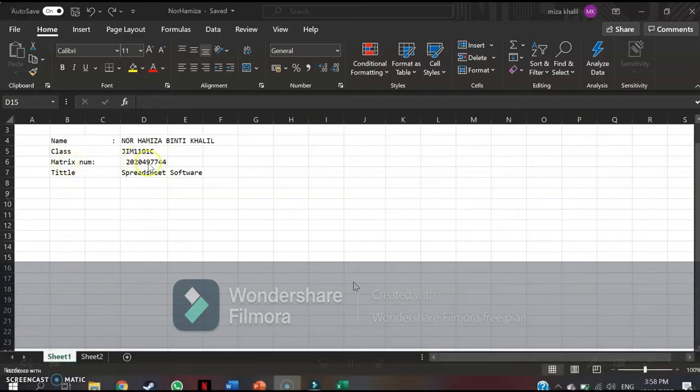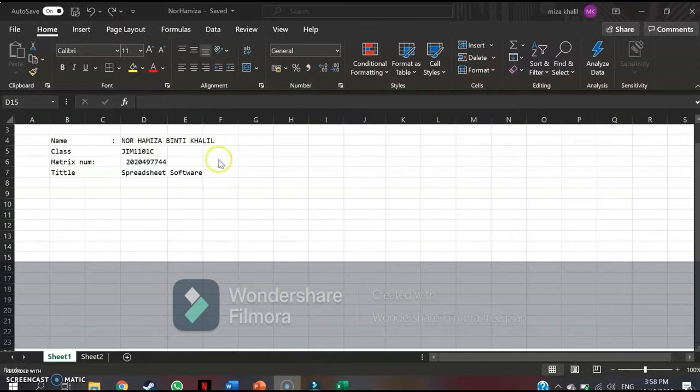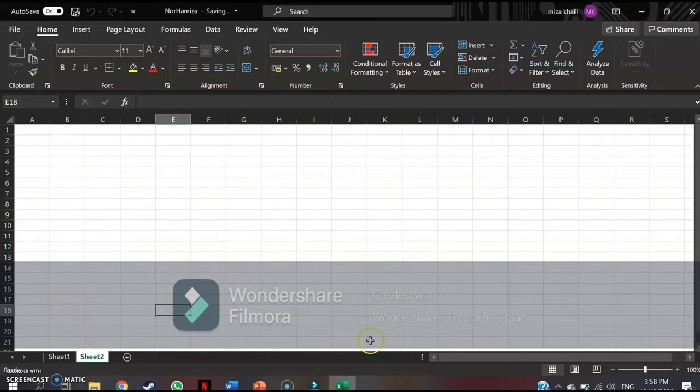I'm from class 10 M1101C. So today I'm gonna do the title assignment, which is spreadsheet software, by using this Excel. So this is Excel. From this Excel, I'm gonna go to Excel sheet number 2, because sheet number 2 is like a different page. So in number 2, I'm gonna make a table and chart. But first, I'm gonna make a title.